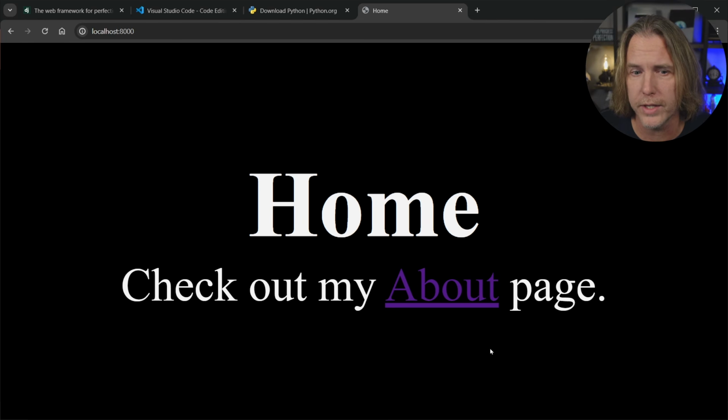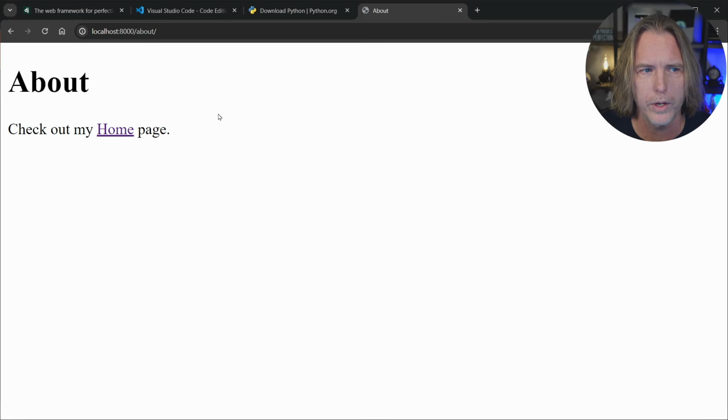We haven't applied the CSS to the about page yet. So when we go there, it still is without those styles. So I'm going to apply that in the GitHub repository for this lesson, but I'll leave this one for you to apply because it's just the same thing we did to the home page.